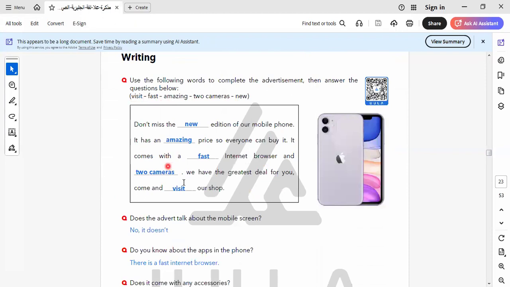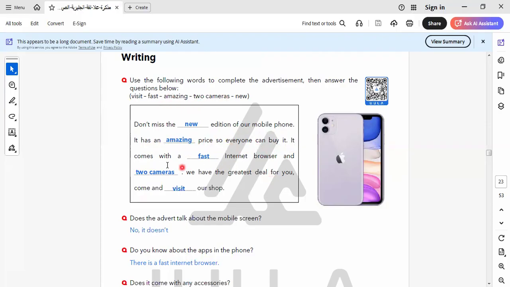Okay, let's go to another one. Here we have visit, fast, amazing, two cameras, new. So here we talk about what? The advertisement of the phone. Don't miss the special edition of our mobile phone. It will be here new. When we advertise a new mobile, new car, new anything, we say don't miss the first edition or the advertisement of this product. Don't miss the new edition of our mobile phone. It has a special price, so everyone can buy it.